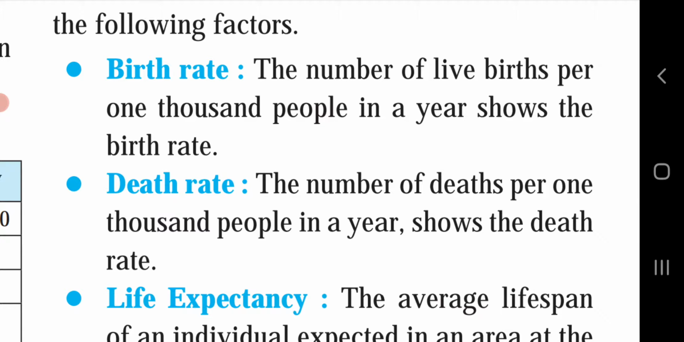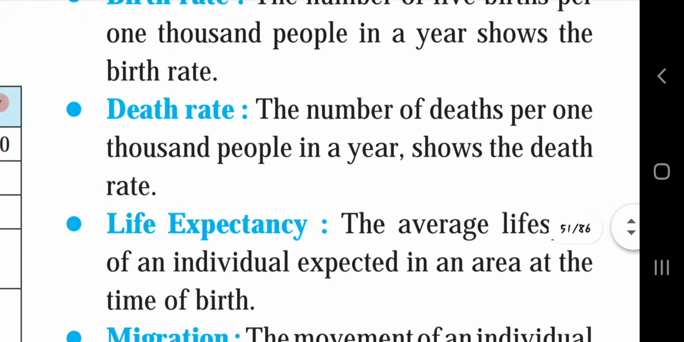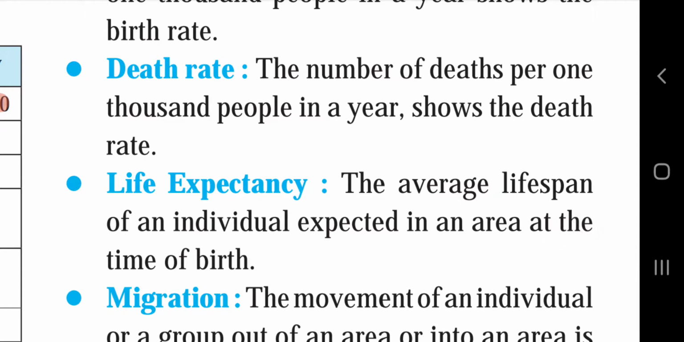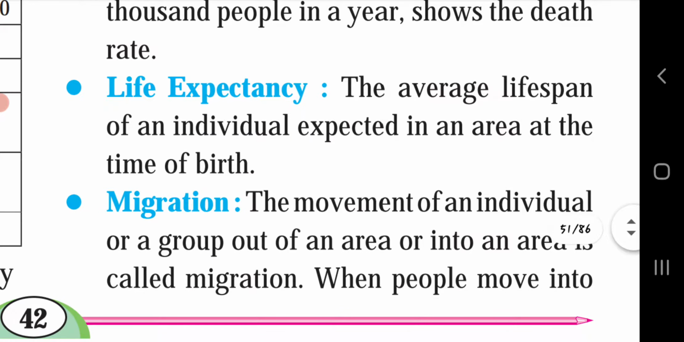So let's see what the factors are. Birth rate. The number of live births per 1,000 people in a year shows the birth rate. Death rate. The number of deaths per 1,000 people in a year shows the death rate. Life expectancy. The average lifespan of an individual expected in an area at the time of birth.